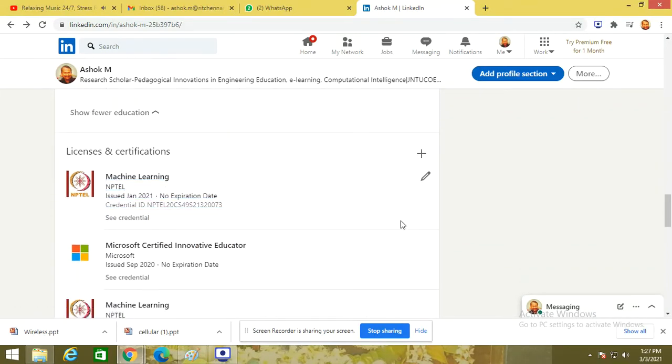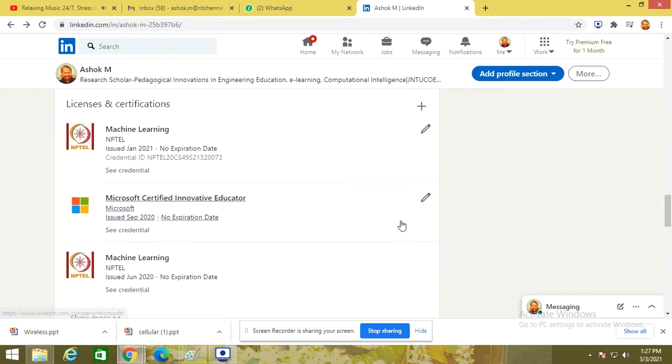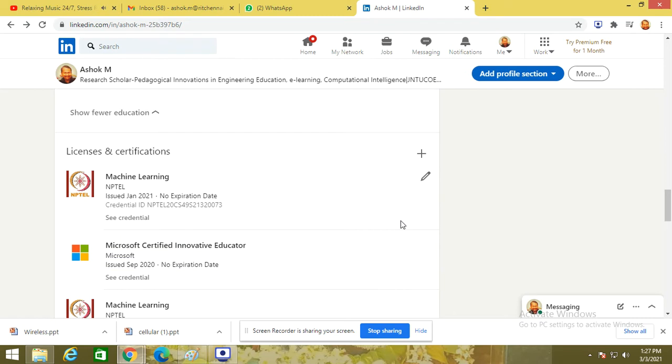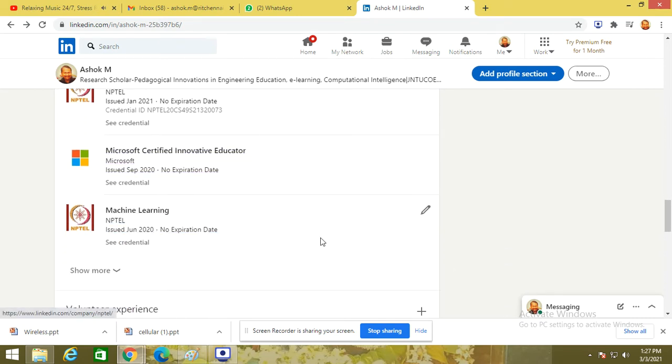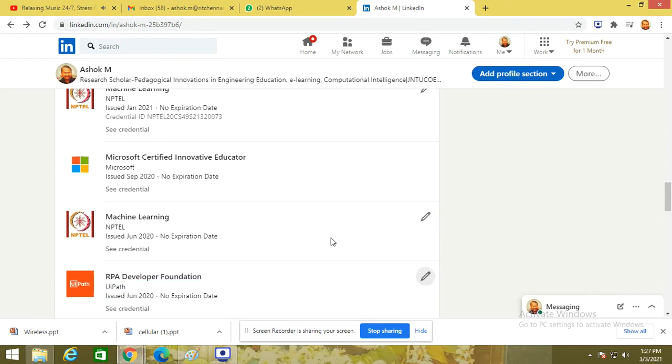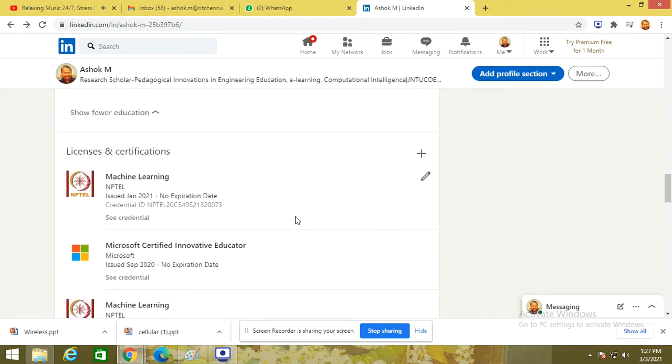Next one is very important, the place where most HRs will look out: licenses and certifications. This is the place where you have to incorporate your professional certifications. Here you can add your professional certifications. You need not type the entire content. They already have some built-in, ready-made titles available. You can use them as they are.